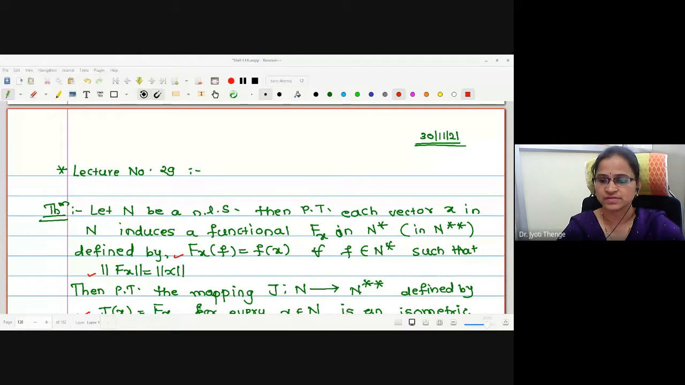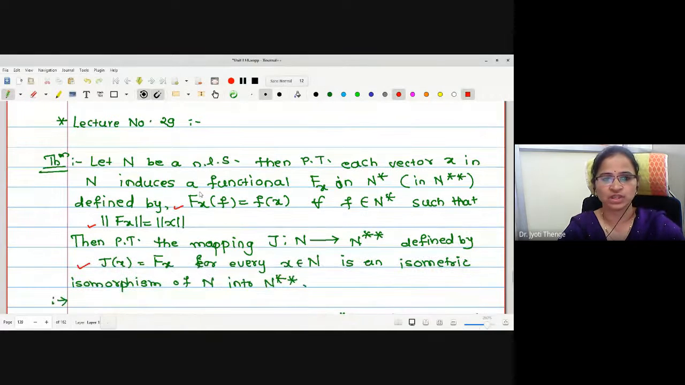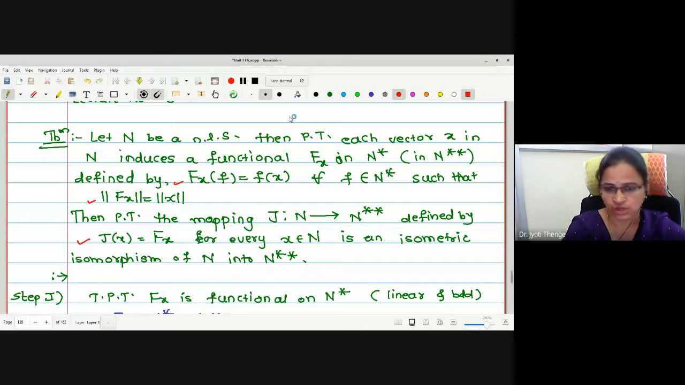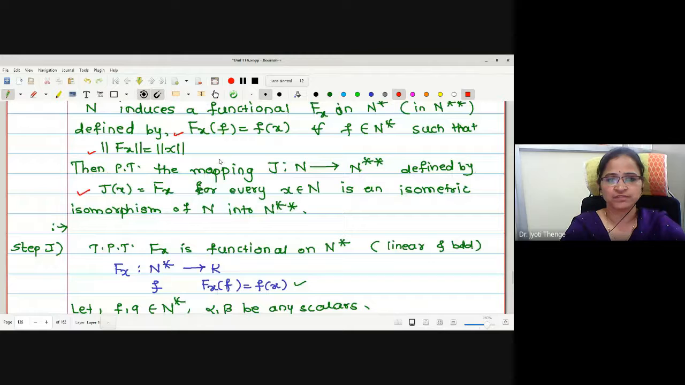In the last lecture, we started proving the theorem which gives us the isometric isomorphism between the spaces N and N double star. For any normed linear space N, we wanted to prove that every vector x in N induces a functional Fx on N star, that is Fx in N double star, which is defined by Fx of small f is f of x for all f in N star, such that norm of Fx is equal to norm of x.